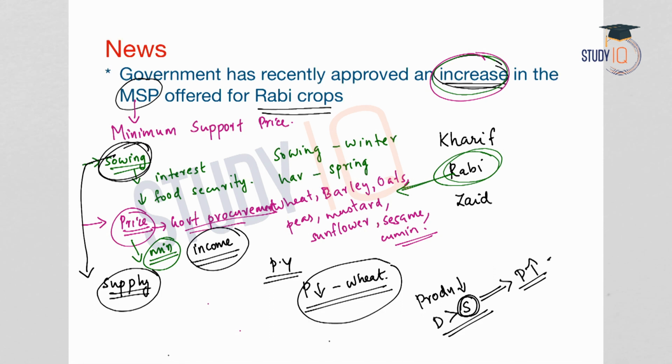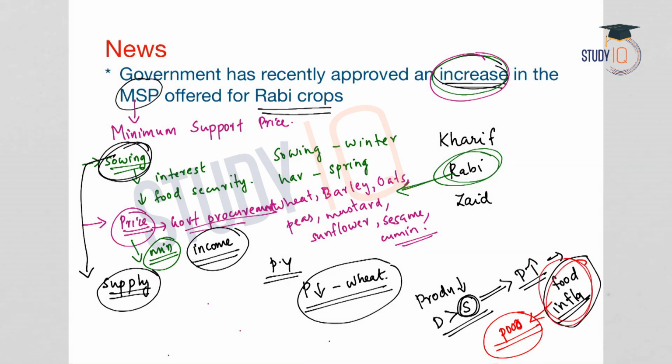There will be food inflation in the economy, and the consumers will suffer due to food inflation, especially the poor consumers. So, in order to avoid a situation of food inflation, adequate supply must be ensured in the market. Along with adequate and affordable food in the market, that is food security, the interest of the farmers also needs to be protected. How can the government protect the interest of farmers? It is by providing remunerative prices for the produce of the farmers. So these two are the main goals of announcing MSP.